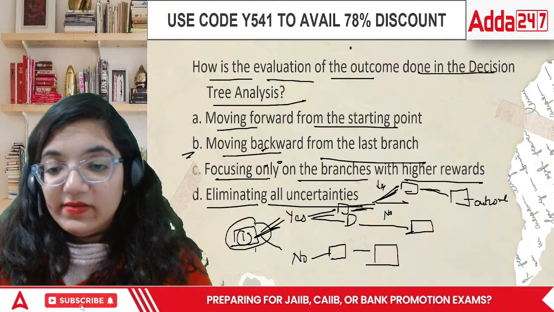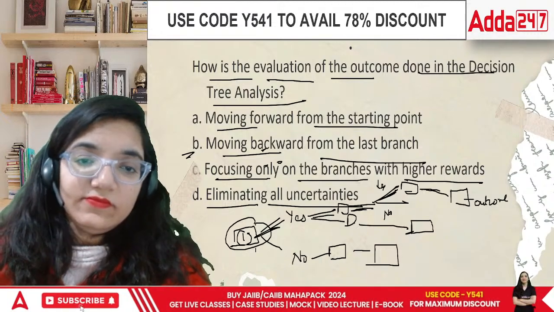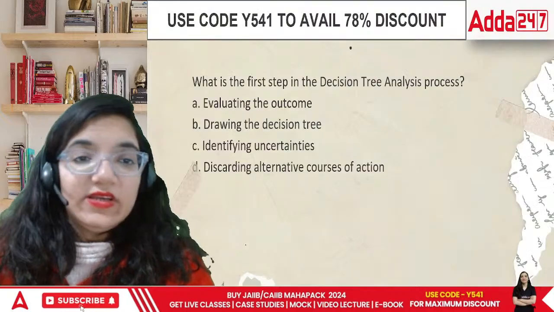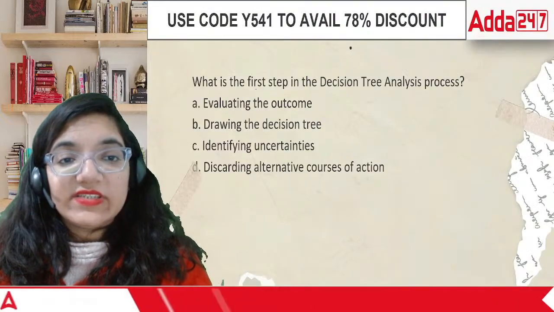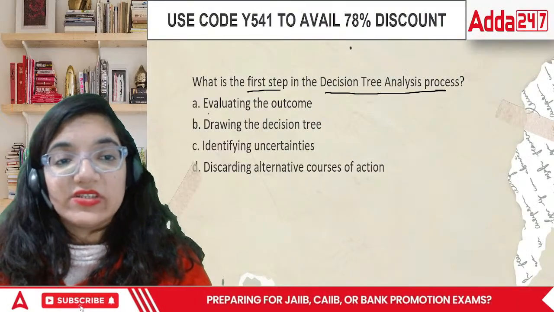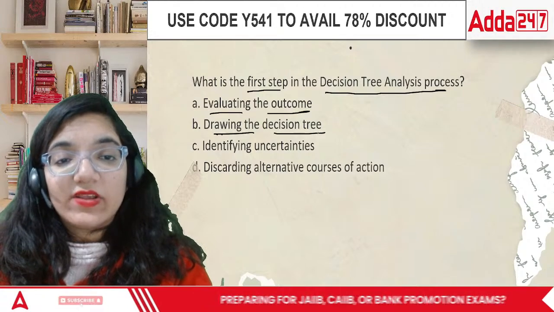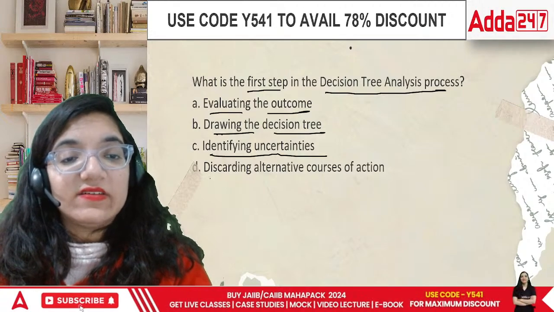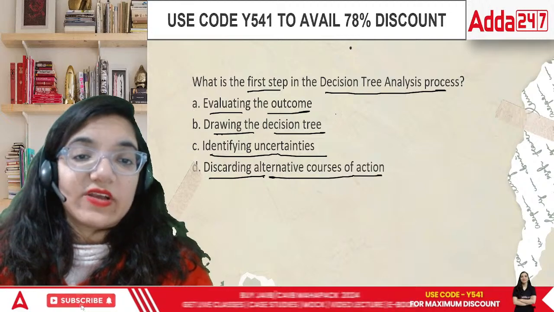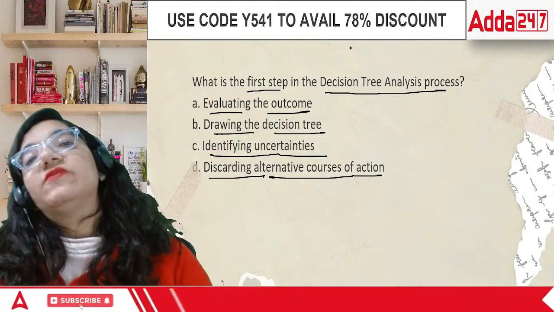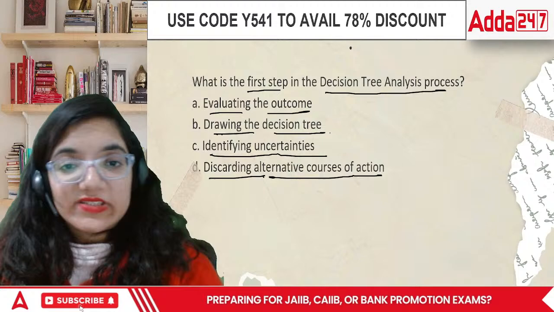And everyone, next question. What is the first step in the decision tree analysis? Evaluating the outcome, drawing the decision tree, identifying uncertainties, or discarding alternate courses of action. What is the first step in decision tree analysis?